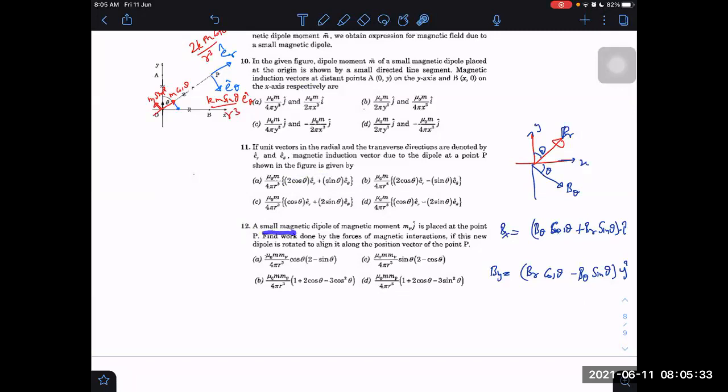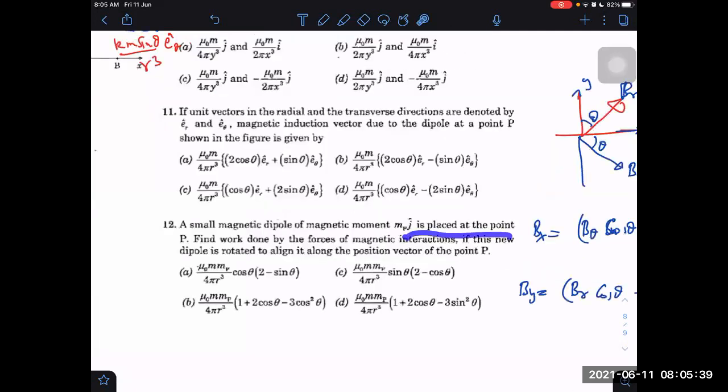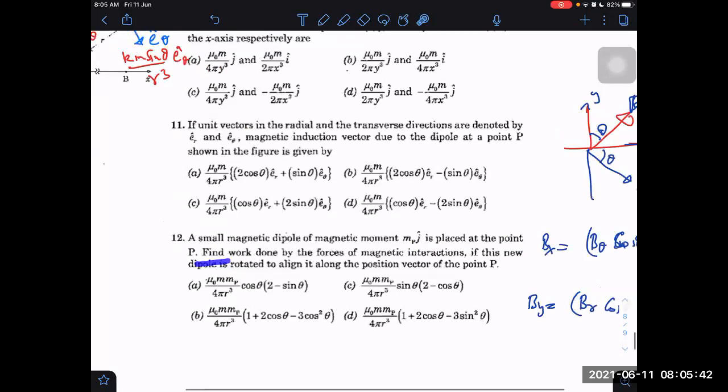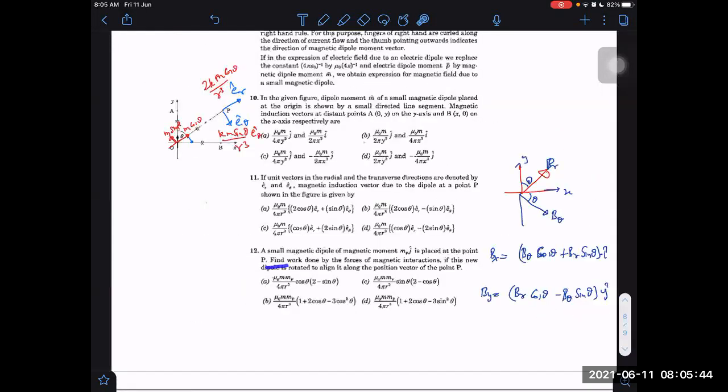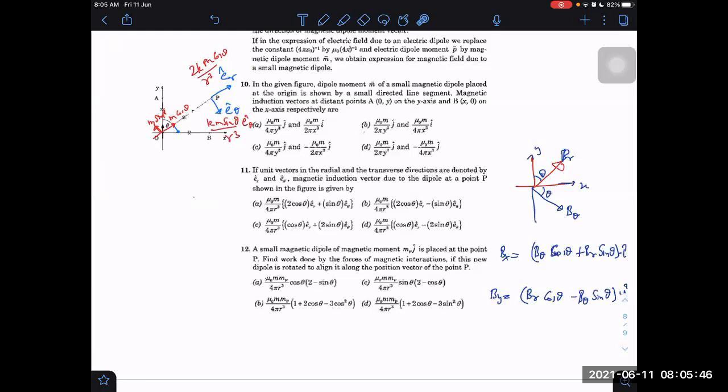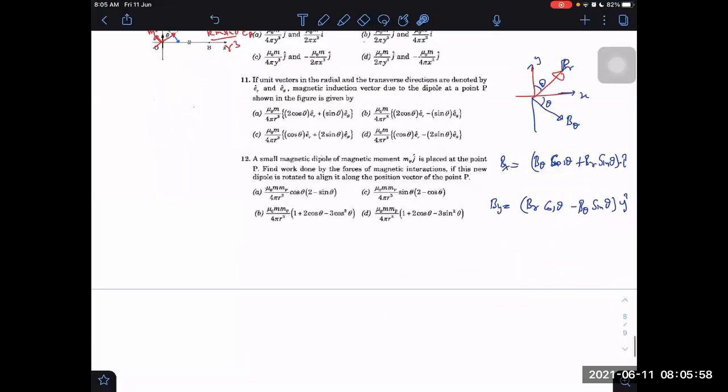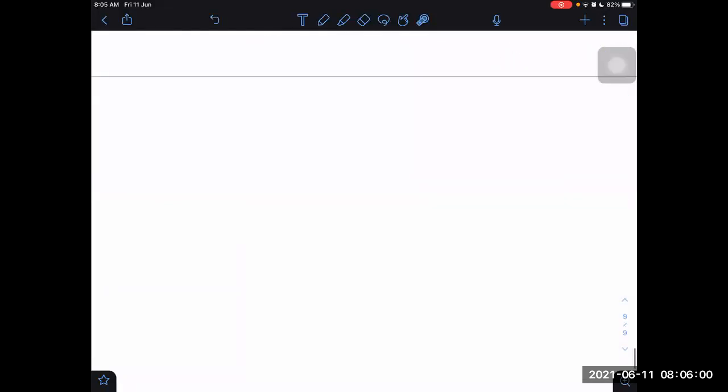12th part. A small magnetic dipole moment MP j cap is placed at a point P, somewhere else. Find the work done by the forces of magnetic interactions if this new dipole is rotated to align in the position vector of point P. Okay, right. I understood what this question is about now.